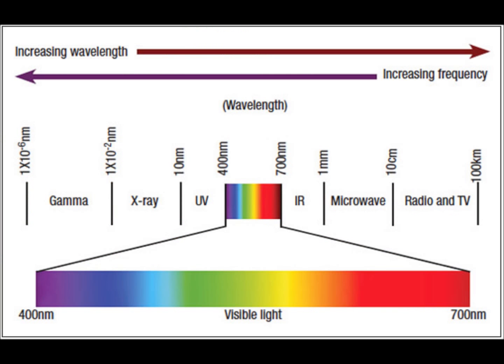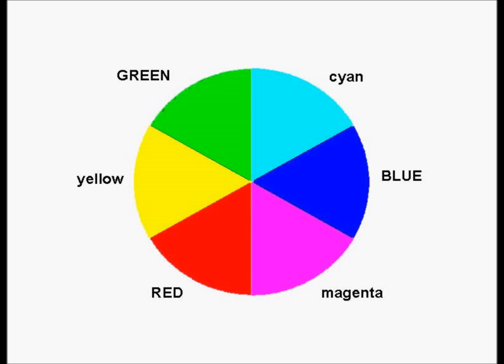Red light has the longest wavelength of the visible spectrum and can be perceived on an outer edge of the split light beam. Violet light has the shortest wavelength of the visible spectrum and would be visible on an opposing edge. Red, green, and blue are light color primaries. Cyan, magenta, and yellow are pigment color primaries.